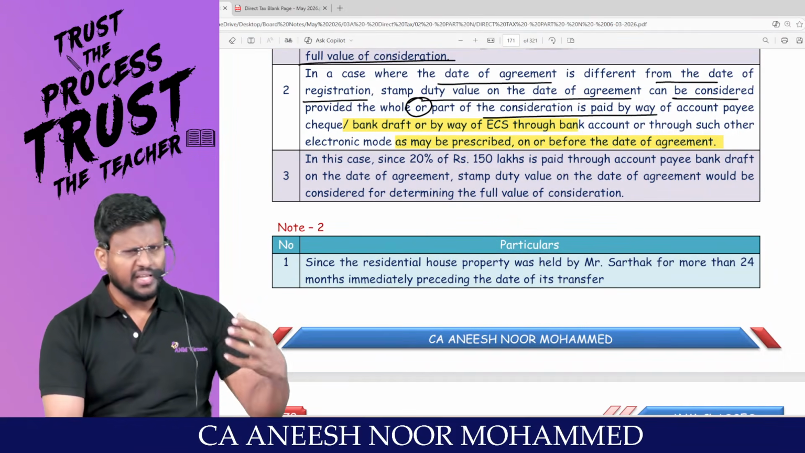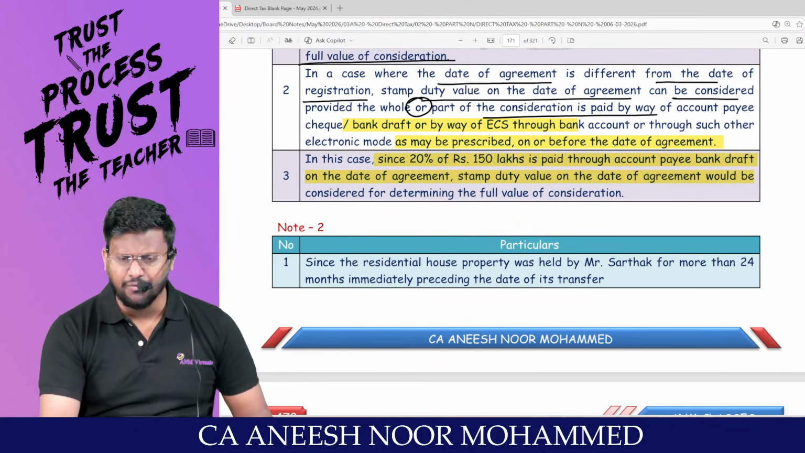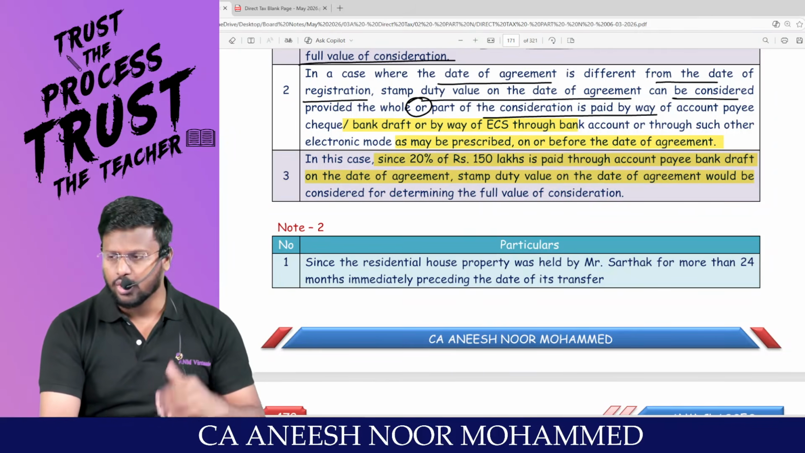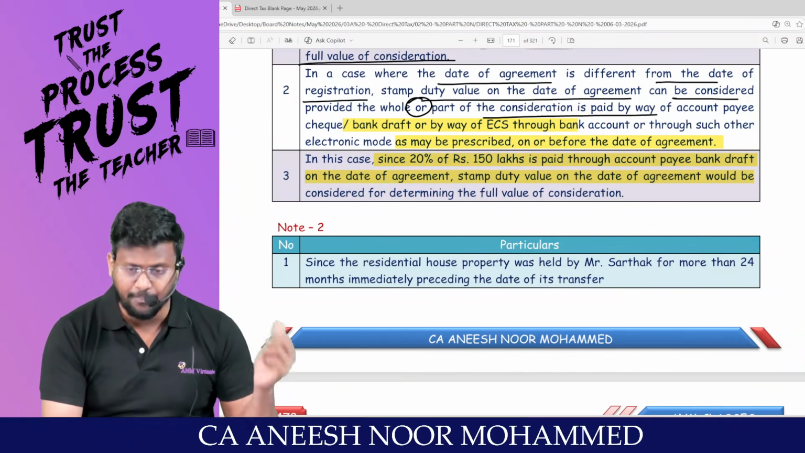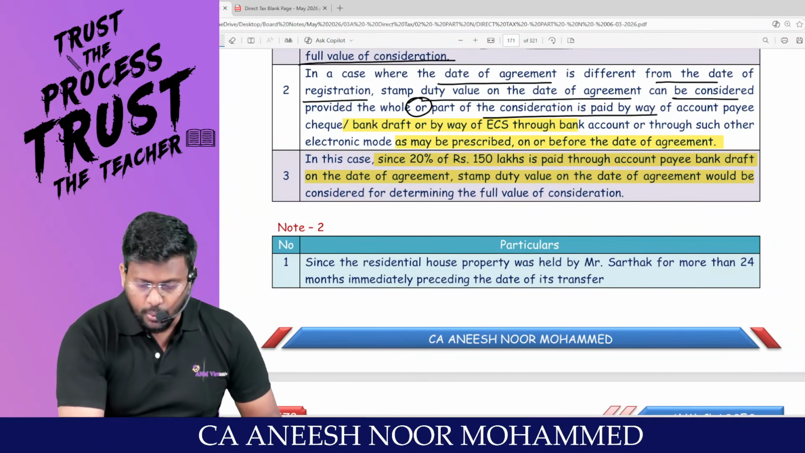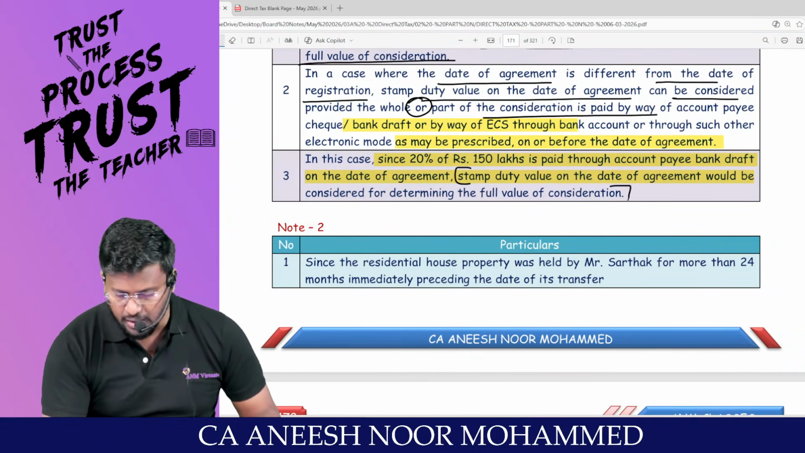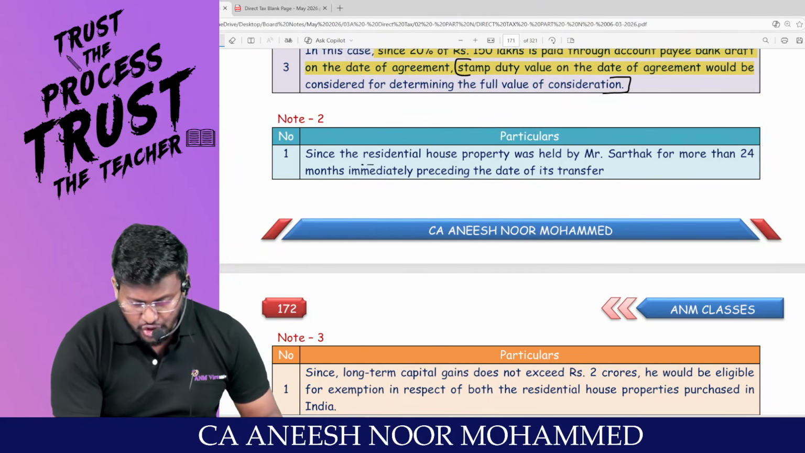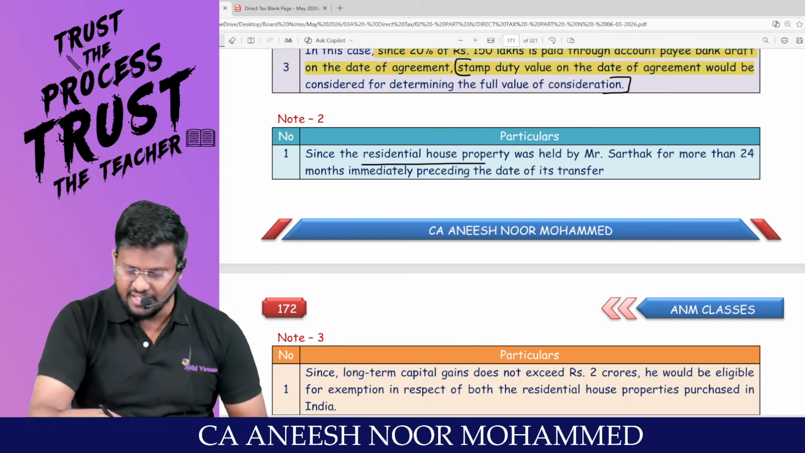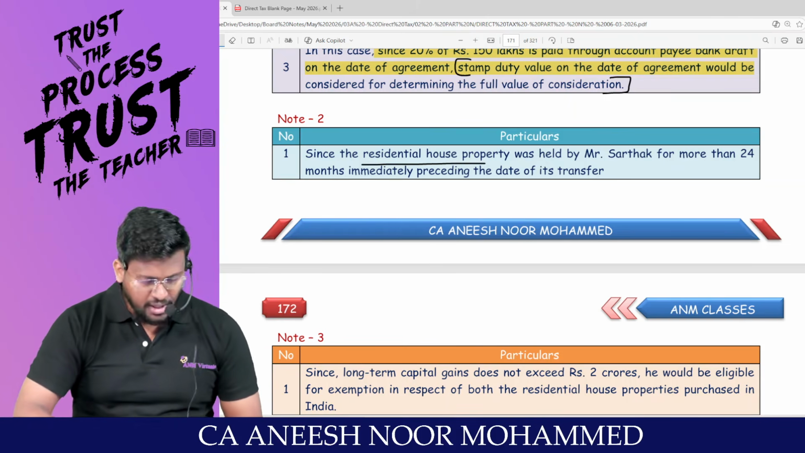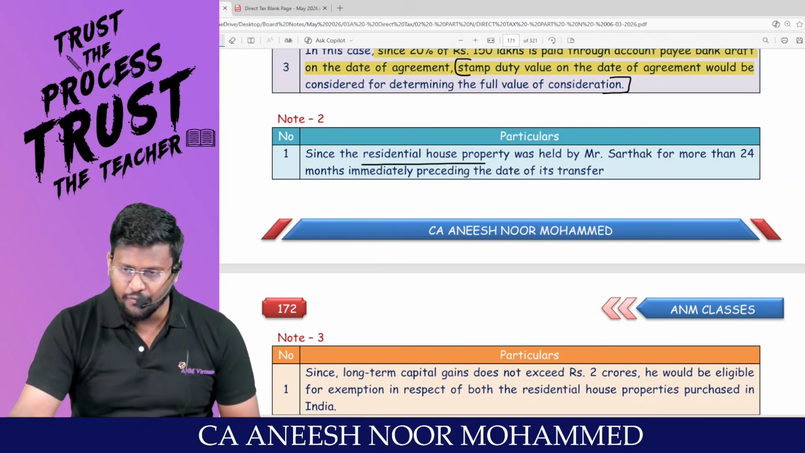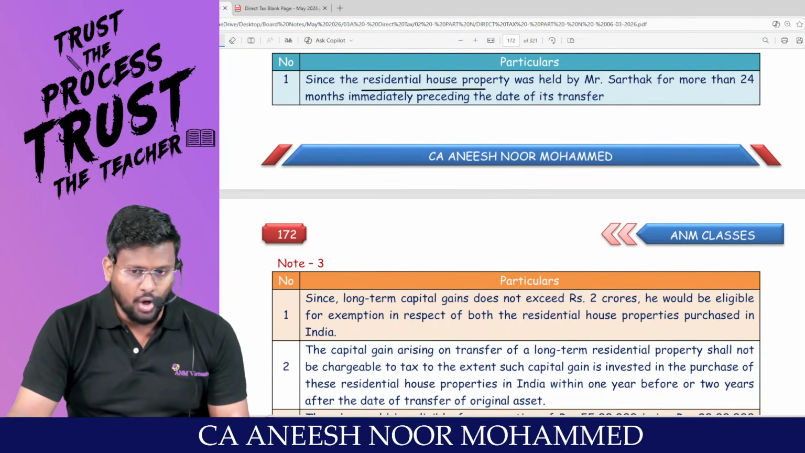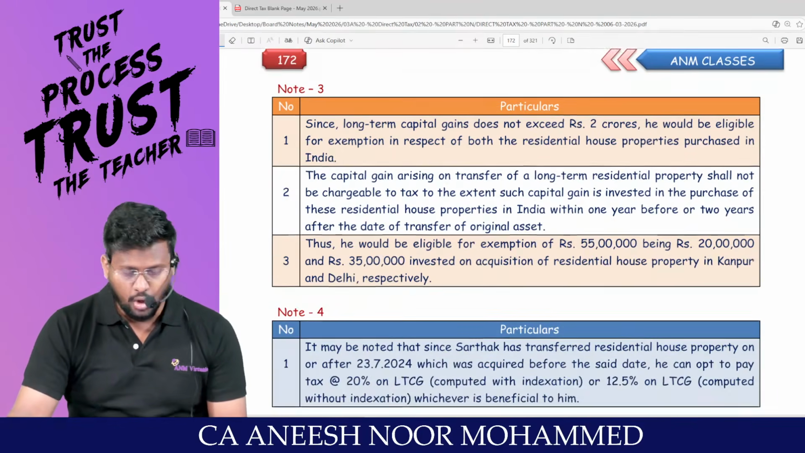Am I right? In this case, since 20% of 150 lakhs is paid through account payee cheque, account payee bank draft, or electronic clearing system, or such other electronic mode as may be prescribed, on the date of agreement, the stamp duty value on the date of agreement would be considered for determining the full value of consideration. Am I right? Since the residential house property was held by Mr. S for more than 24 months immediately preceding the date of its transfer, my dear lovable students, the residential house property is a long-term capital asset. Hence, the gain will be long-term capital gain.